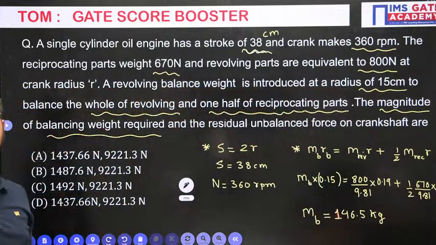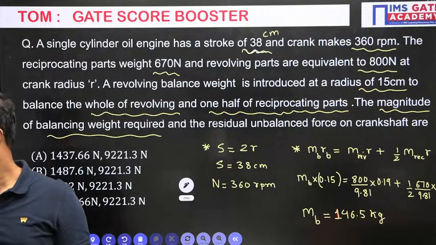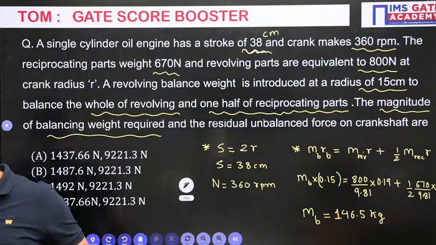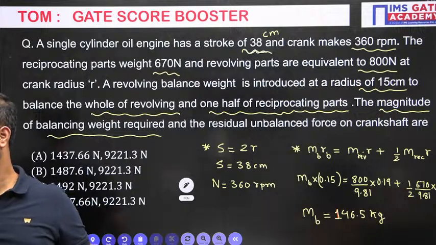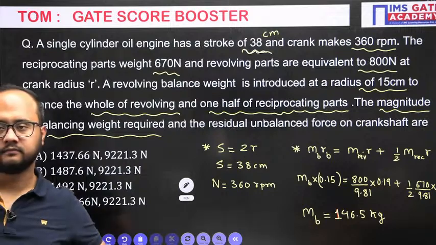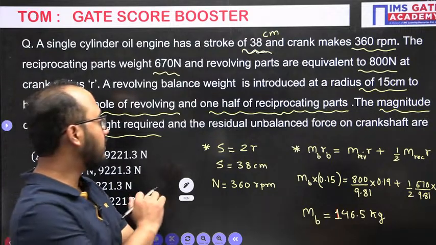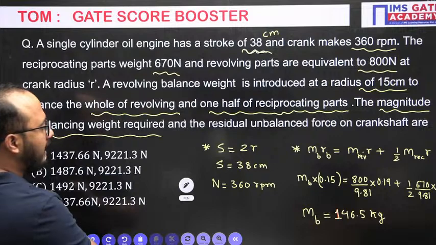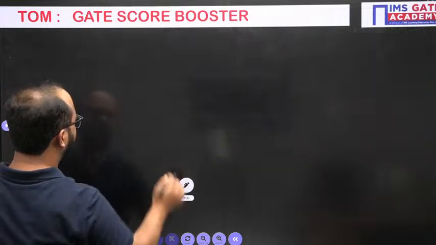This is the balancing mass required here. Got it? Now, how can we calculate the residual unbalanced force on the crankshaft here?